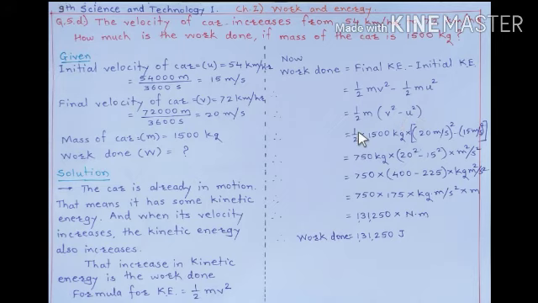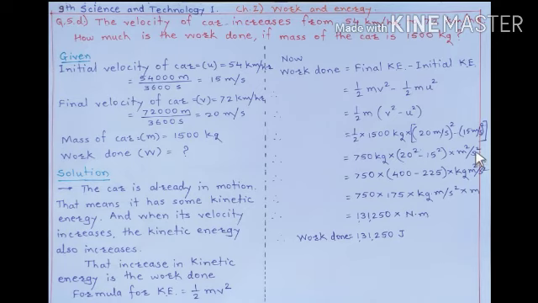Therefore, again it is equal to 1/2 into 1500 kilogram into bracket 20 meters per second raised to 2 minus 15 meters per second raised to 2. Now 1500 kilogram divided by 2 is equal to 750 kilogram into 20 square minus 15 square into meter square per second square, which is taken common.